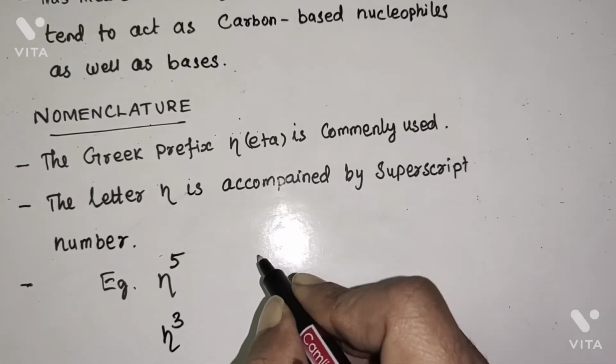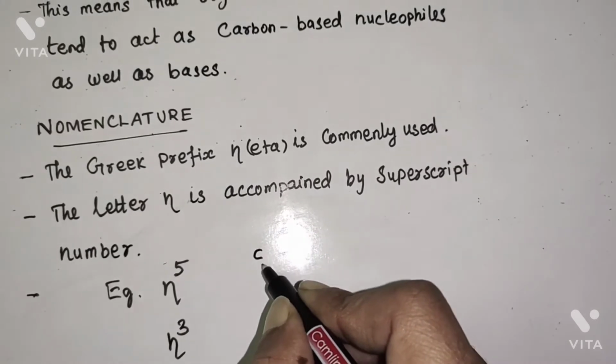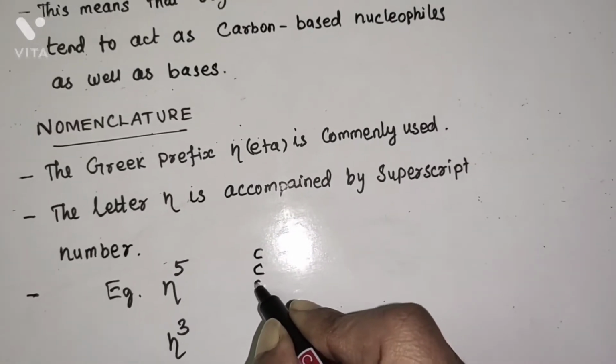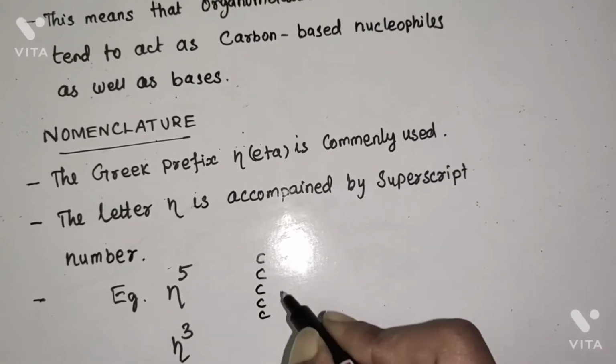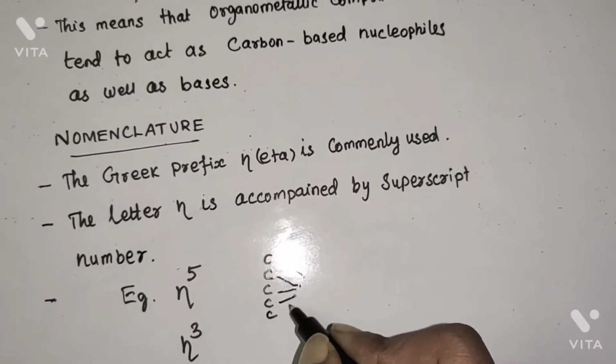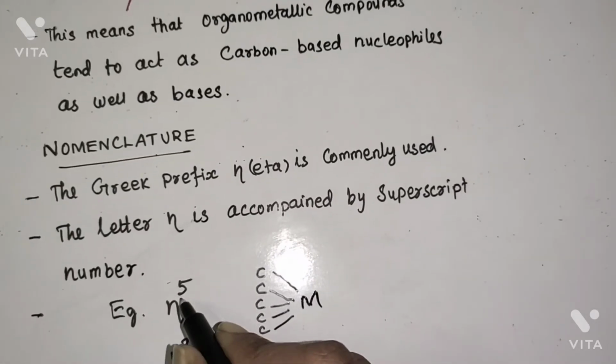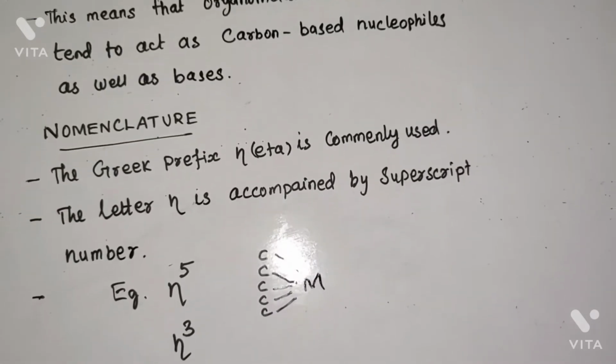Eta superscript 5 indicates that 5 carbon atoms in an organometallic compound directly interact with a metal. Therefore, this is eta 5.